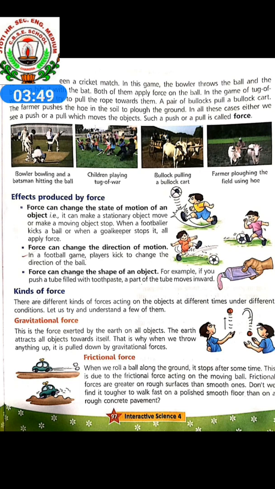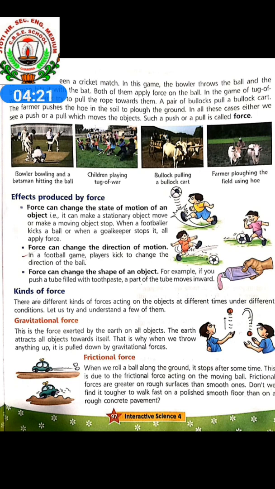Next one is frictional force. When we roll a ball along the ground, it stops after some time. This is due to the frictional force acting on the moving ball. Frictional force is greater on a rough surface than on a smooth one. Don't we find it tougher to walk fast on a polished smooth floor than on the rough concrete pavement?